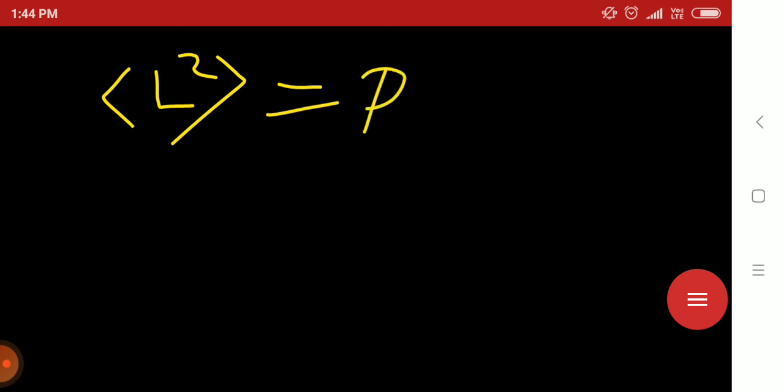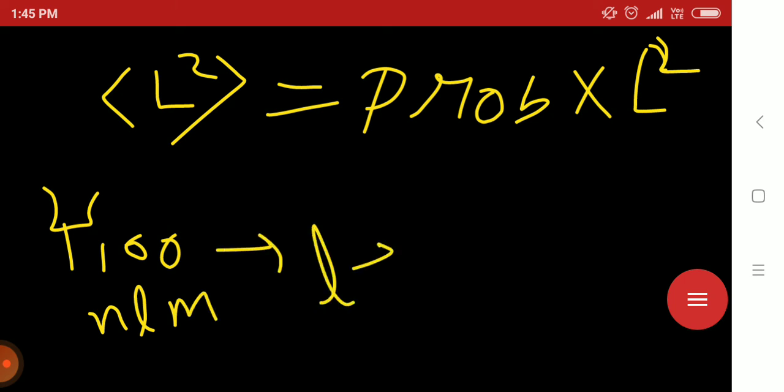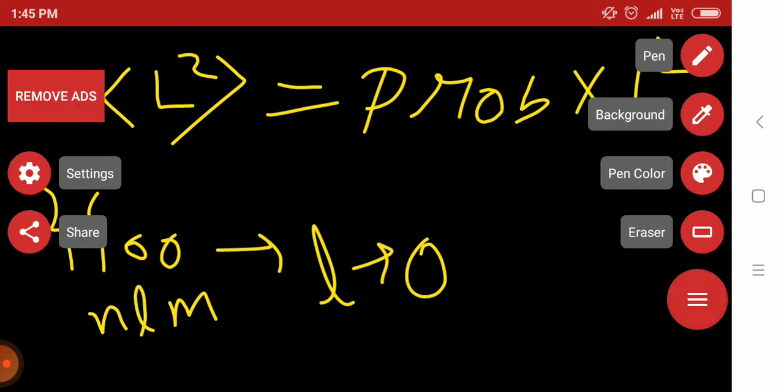Whenever you are doing any expectation value, it is probability into that quantity, that means L square.